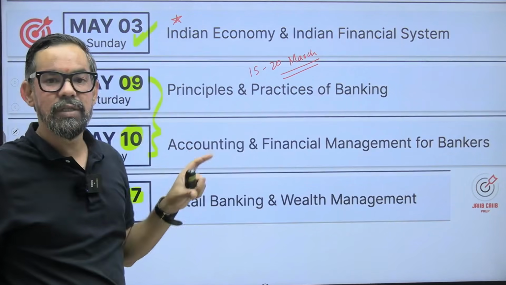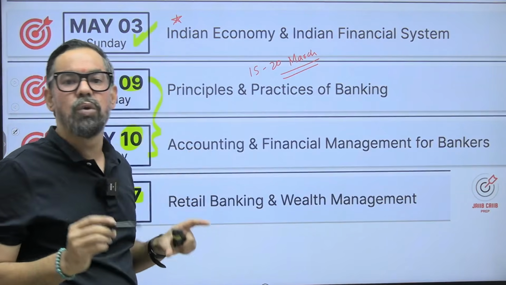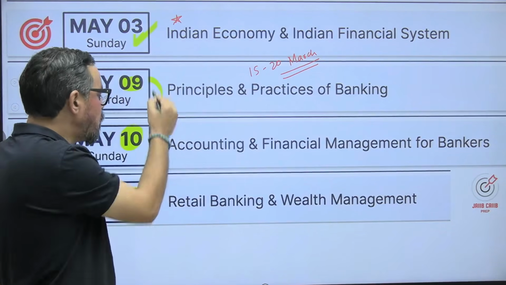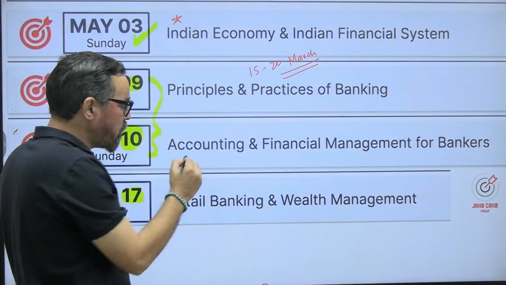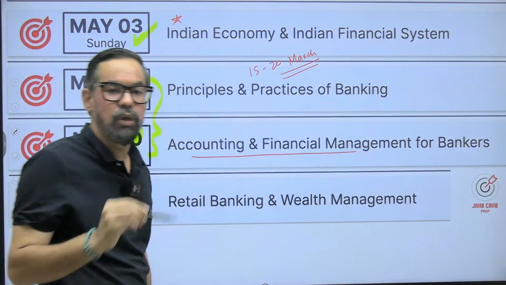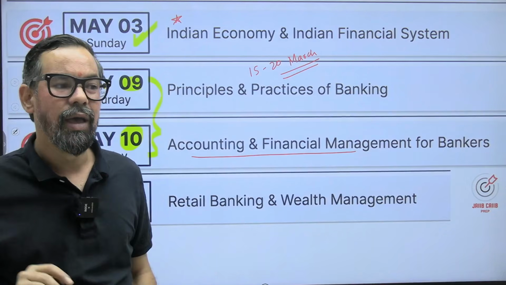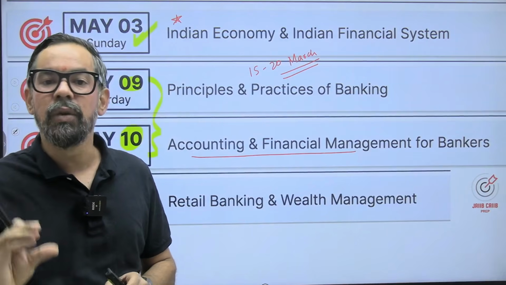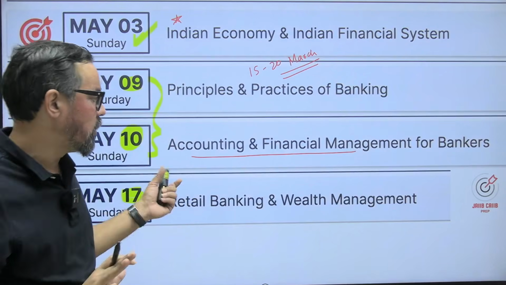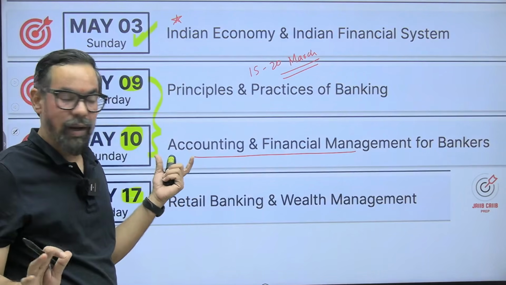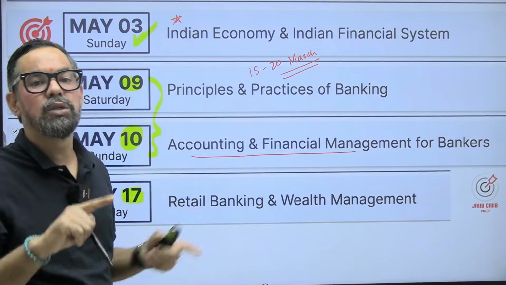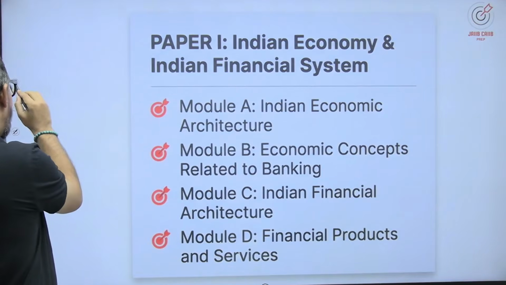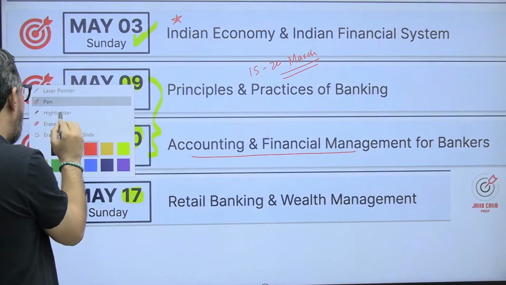Why these two subjects, I have already explained, right? INIFS is your first subject where you have to score very well. This will boost your confidence and help you prepare for the two subjects in the coming week. AFM is full of concepts. We have 31 units, 35 units as part of this subject, and all of them include some concept areas, so you cannot ignore the concept part. If you follow the concepts, this will be the maximum scoring subject, right? So we will start with the very first, your INIFS.